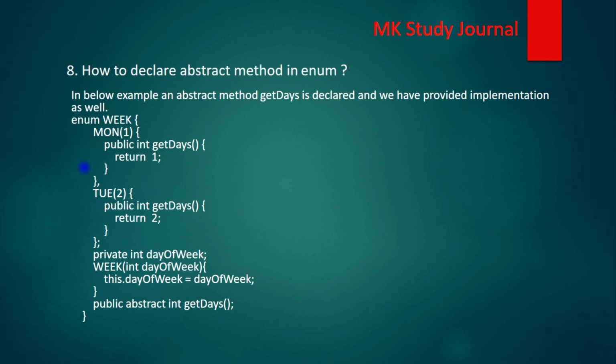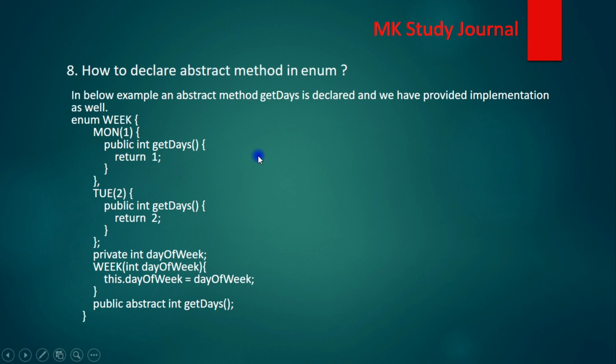So how to declare an abstract method in an enum? In the last line of this question, you can see public abstract int getDays. Here we are declaring an abstract method within the enum. But there is a constraint when declaring an abstract method within the enum: we have to provide the implementation of that abstract method as well, otherwise it will give a compile-time error. So in this example, we have defined the public abstract int getDays abstract method, and we are providing the implementation of that within the enum. Here you can see this is the implementation, for the first enum value, the second and third. So all the implementations are there.